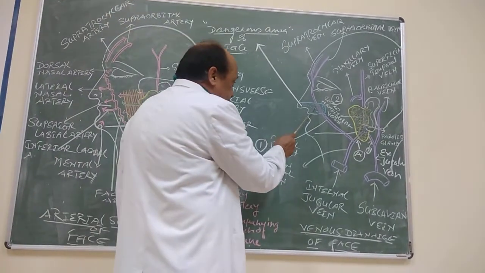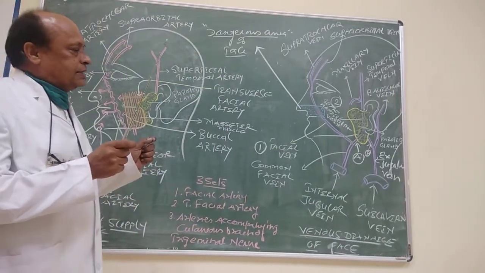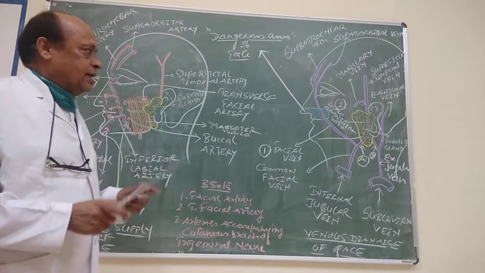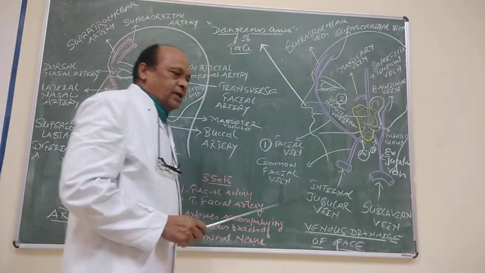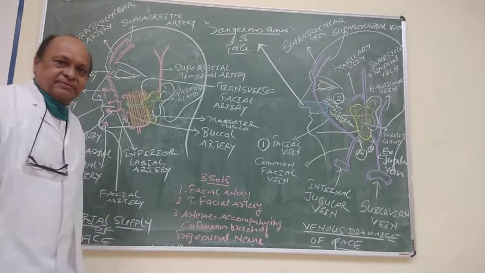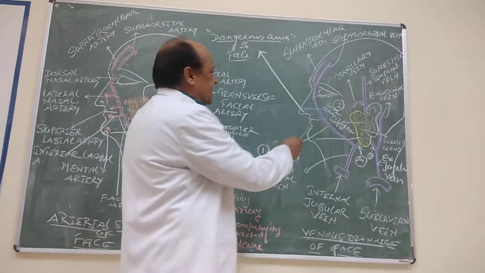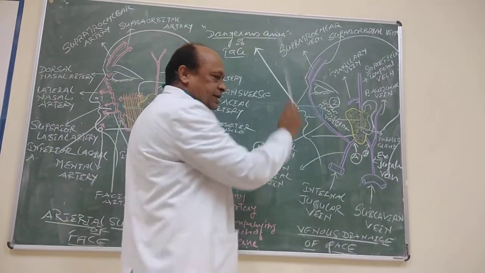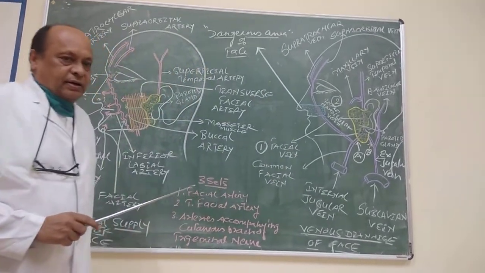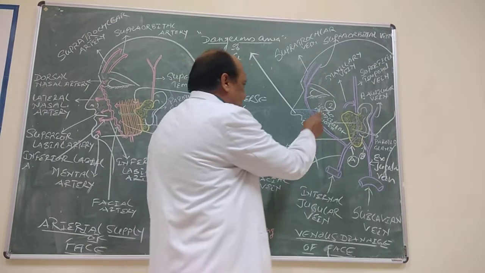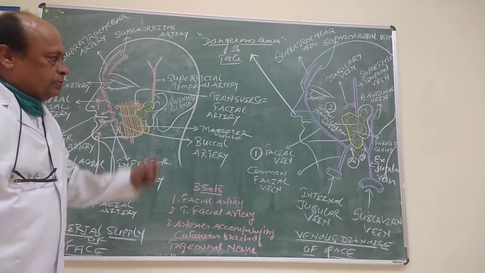And a very important point regarding the facial vein is that it lies directly over the muscle, and because of this very fact, the movements of the muscle initiate the spread of septic emboli into the cavernous sinus through the deep facial vein and through the pterygoid venous plexus, and to the cavernous sinus by means of emissary veins.